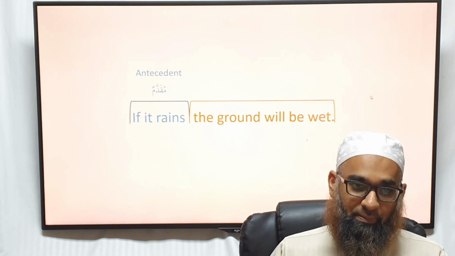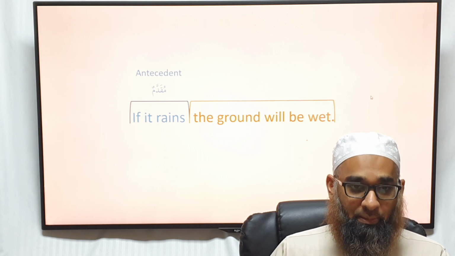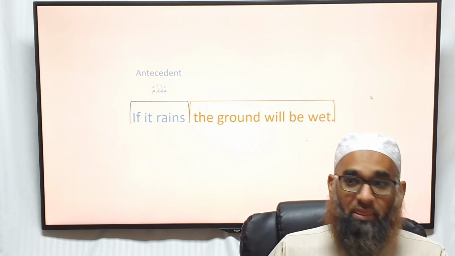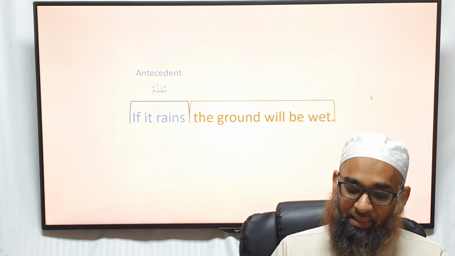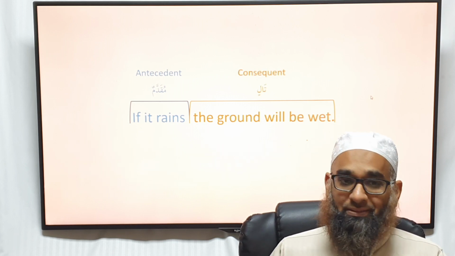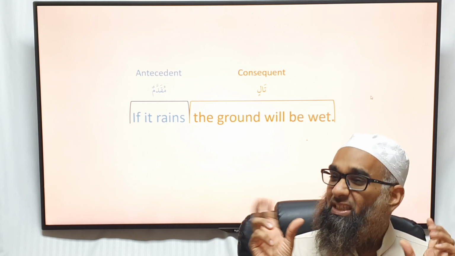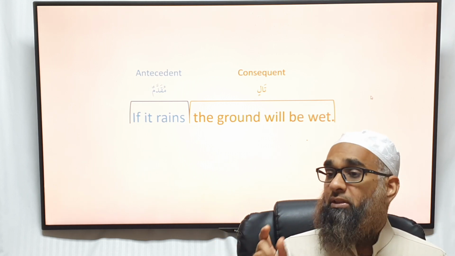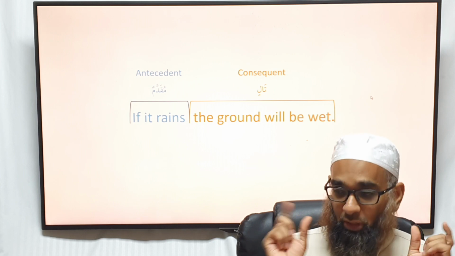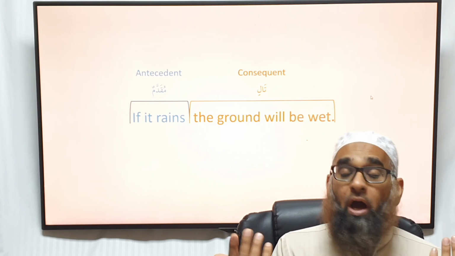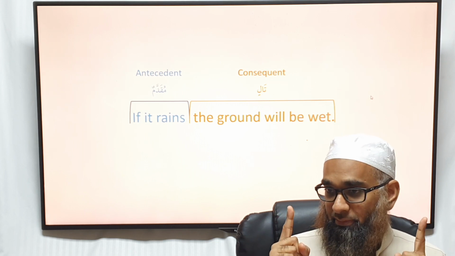What comes first, basically. Even in pronouns we have antecedent, meaning what comes first. And in Arabic we call that the muqaddam, that which is brought forth. And the second one is called the consequent, the tali. So when you have 2 propositions, if you know Nahu and Arabic grammar, shart and jawabu shart, that is called a hypothetical proposition.